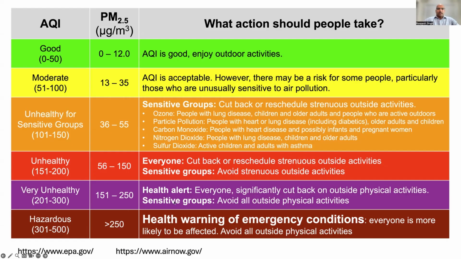But after that, it's just like downhill. Very unhealthy if AQI is 200 to 300, and AQI is measured only up to 500. And Delhi's air right now is more than 500 AQI. So this is hazardous. That means serious damage to our health is happening, and that is irreversible.